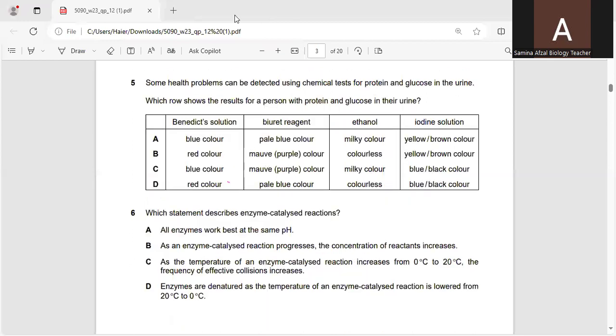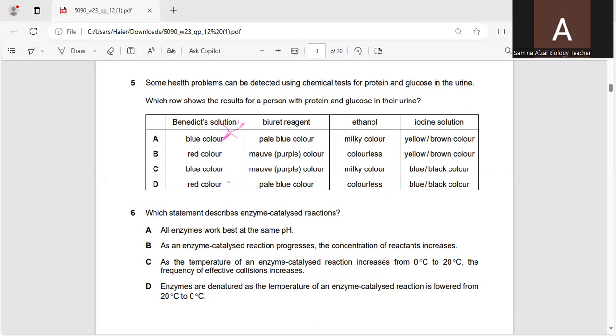Yes, this is question number 5. Some health problems can be detected using chemical tests for protein and glucose. Which row shows the results for a person with protein and glucose in their urine? Benedict test, blue color. It means in option A, if the Benedict result shows blue color, glucose is absent.